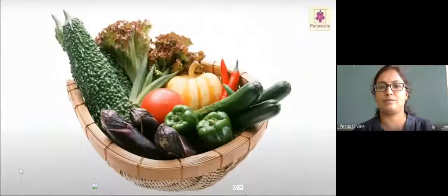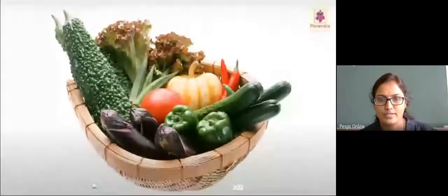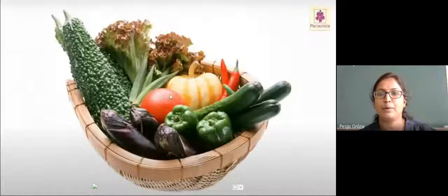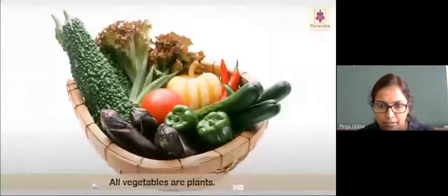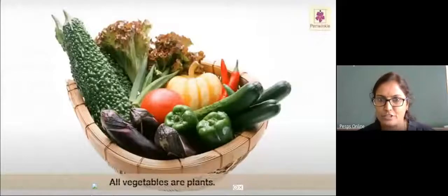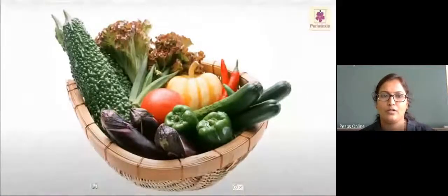From which plants? You can see here bitter gourd, brinjal, capsicum, cucumber, tomato, pumpkin, chili, ladyfinger, and some leafy vegetables. Food from plants.